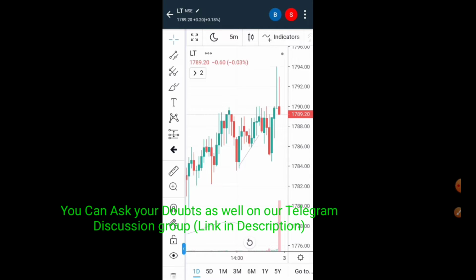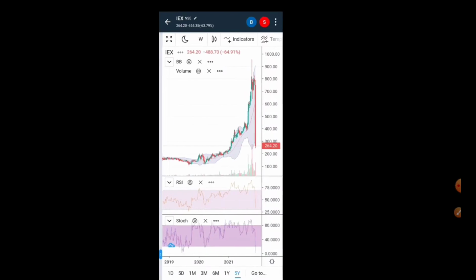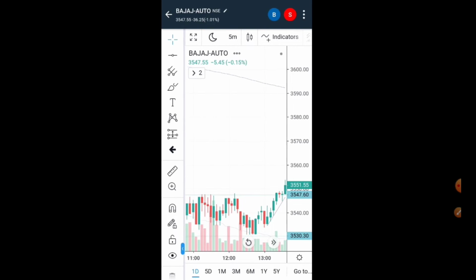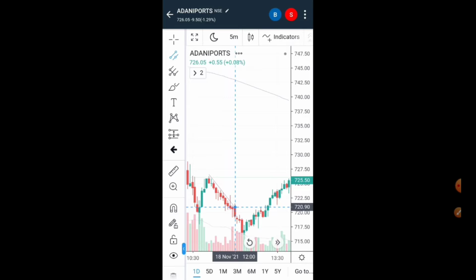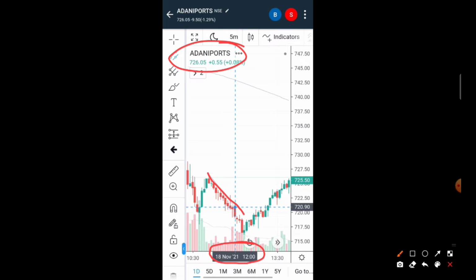So you all should use multiple time frames for it, right? Multiple time frames are a concept which you all are missing. Let's check this out: Adani Port on 18th of November, 5 minutes chart.